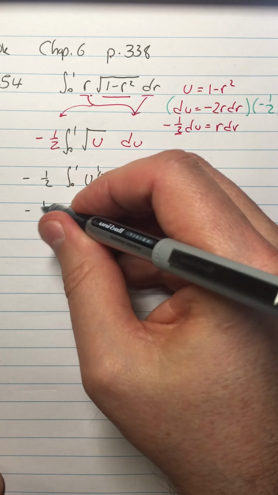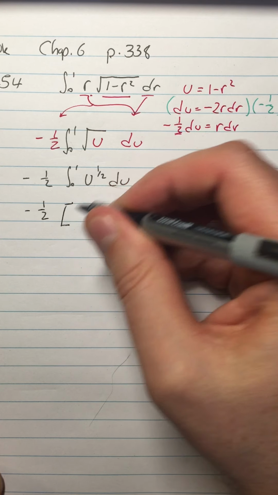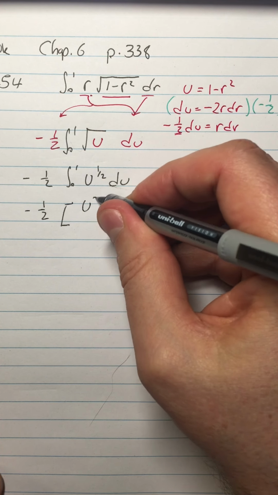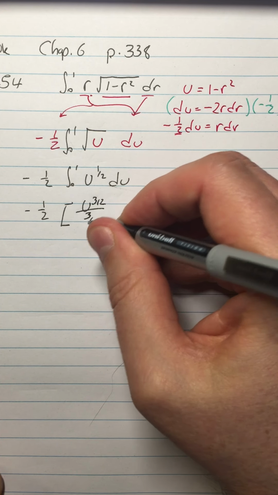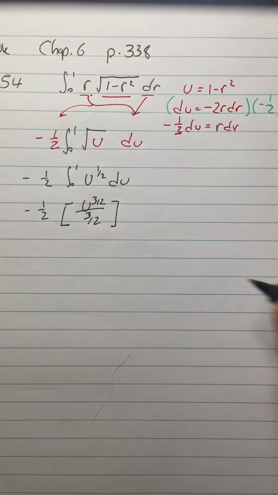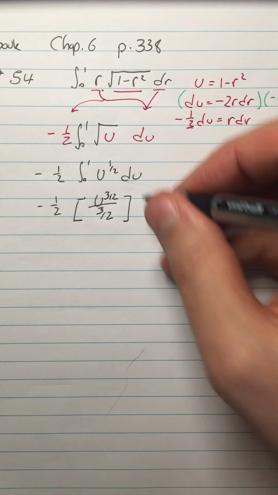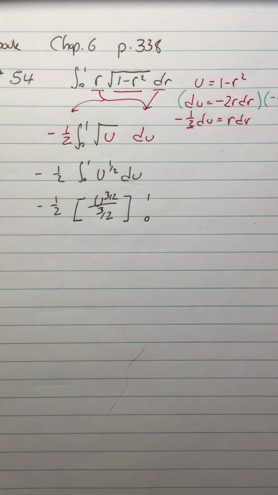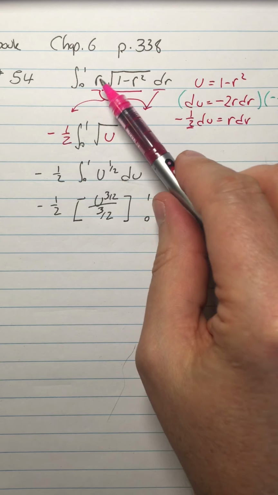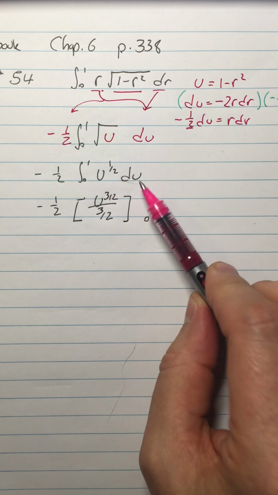So this equals negative 1/2 the evaluation of, so we're going to raise the exponent by 1 and divide by the new exponent. And here's where I'm going to do something that some professors don't like. However, it works. I'm going to keep these limits here, 0 to 1. Now, a lot of professors will say, you can't do that because the limits are values of r, not u.